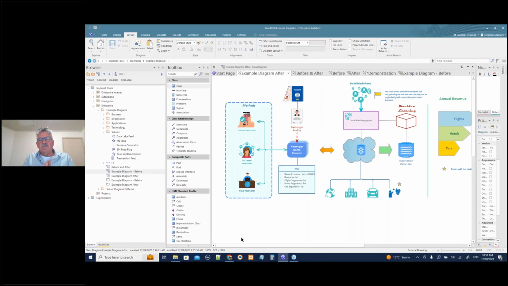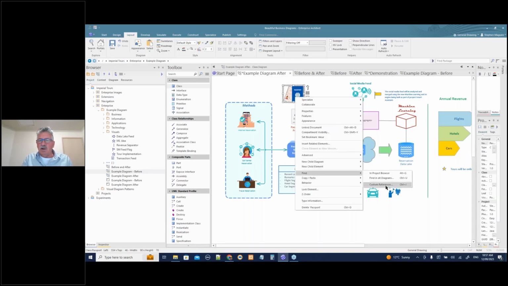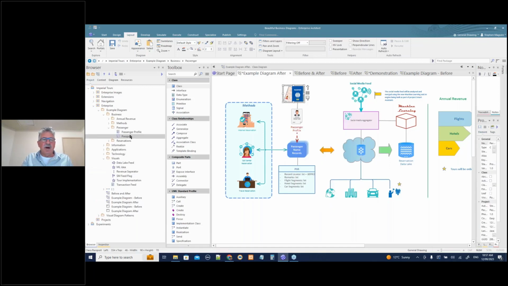The key to this is that you want to maintain your models in Enterprise Architect and not go out to a general drawing tool and create all these images that haven't got any semantics attached to them. They're just big green arrows with no semantics, dotted lines with no semantics. All of this here is available in the model. When I right mouse click on this and go find in Project Browser, it's the passport object, and it can have properties and all sorts of metadata about it. So you can see how powerful that is.